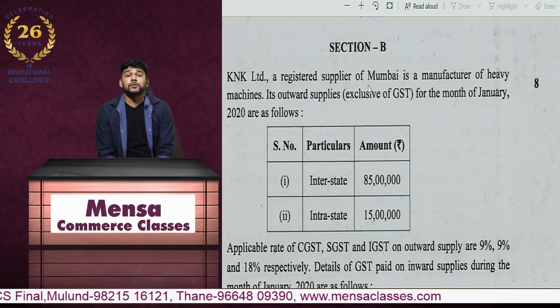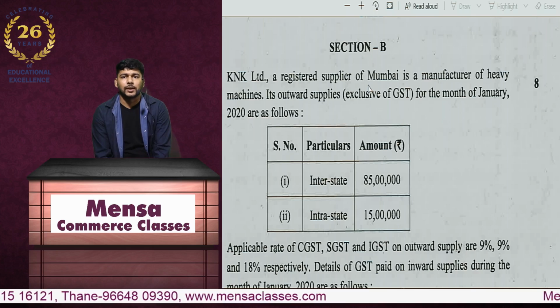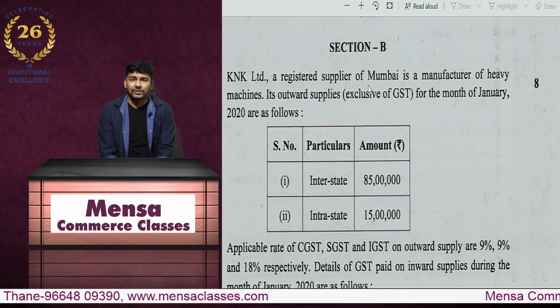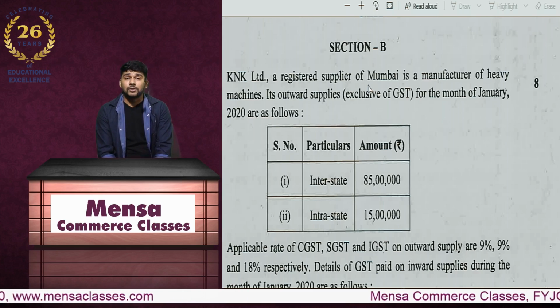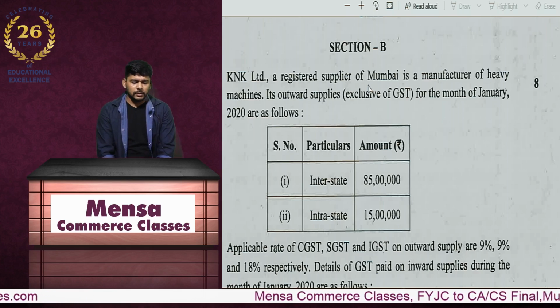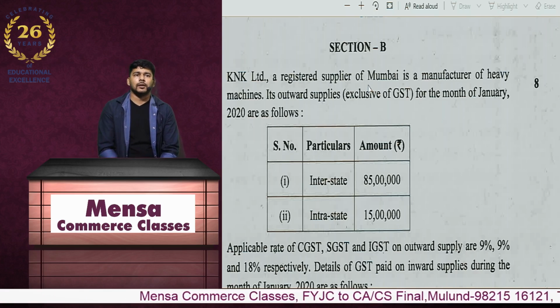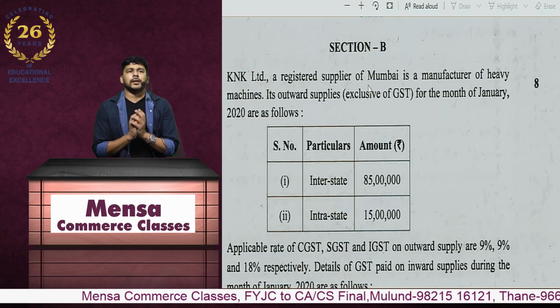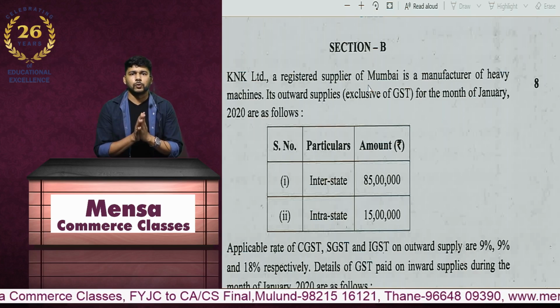In the industry as well there was a lot of hustle bustle with respect to this amendment in rule 36(4), where the restriction of input tax credit was imposed on the basis of those invoices which are not appearing in your GSTR 2A. Nonetheless, that was one element of surprise as part of your paper. Although the rest of the paper looks good, we'll discuss the non-MCQ part of the questions one by one.